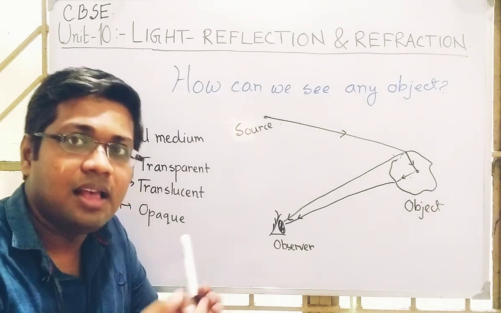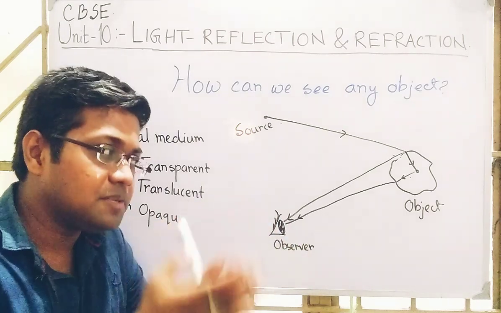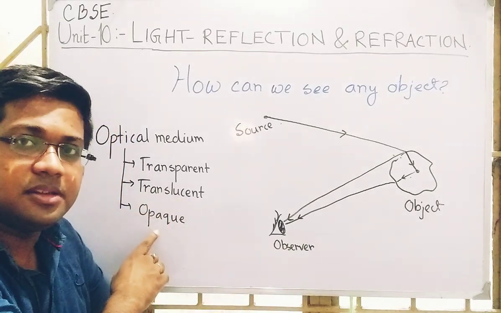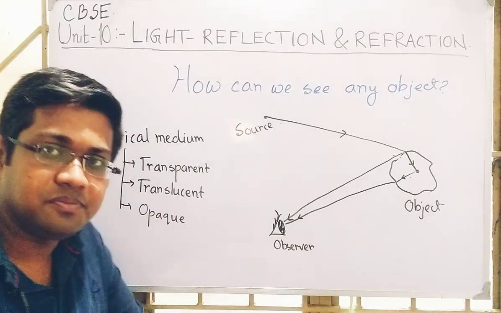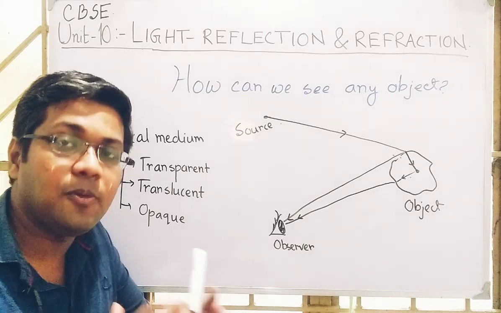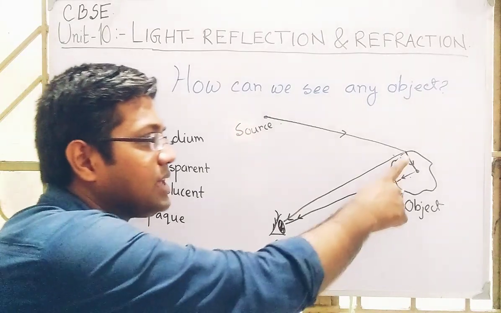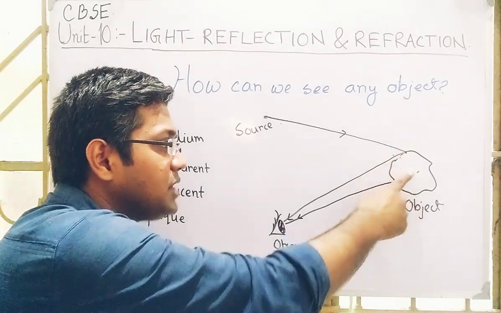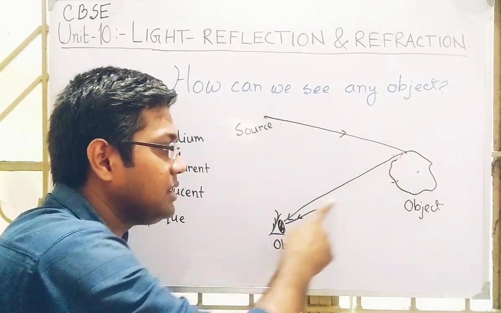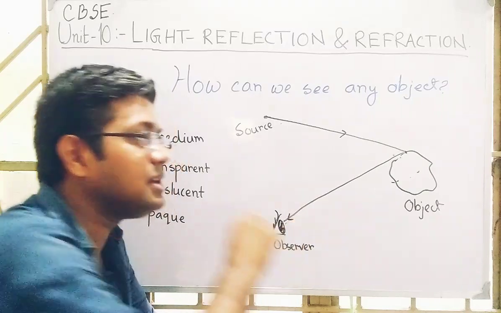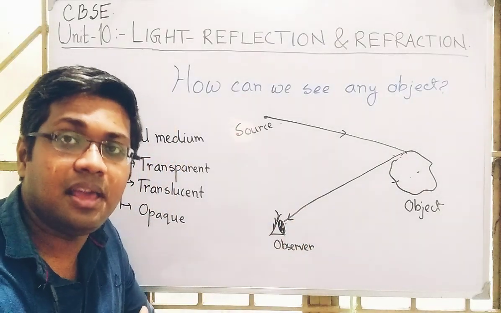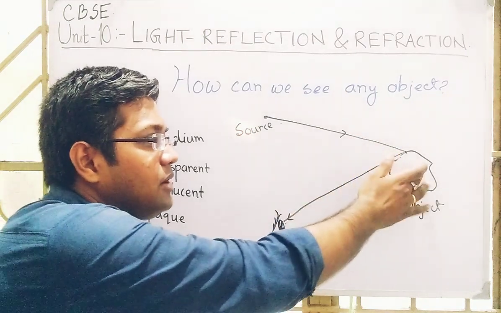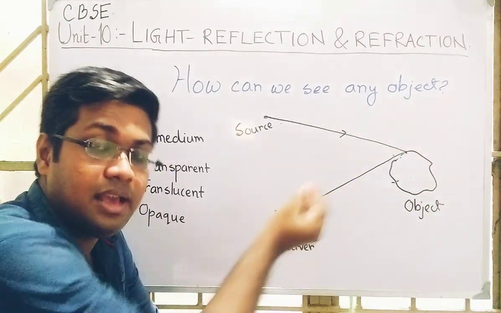Apart from the transparent and translucent object, the object may be made up of another medium, that is the opaque medium. If it is made up of opaque medium, obviously light cannot enter into the object. So obviously refraction will not occur, and this light ray will not reach the eye. Then what will happen? We can see the outside part of the object, but we cannot see the inside parts of the object.